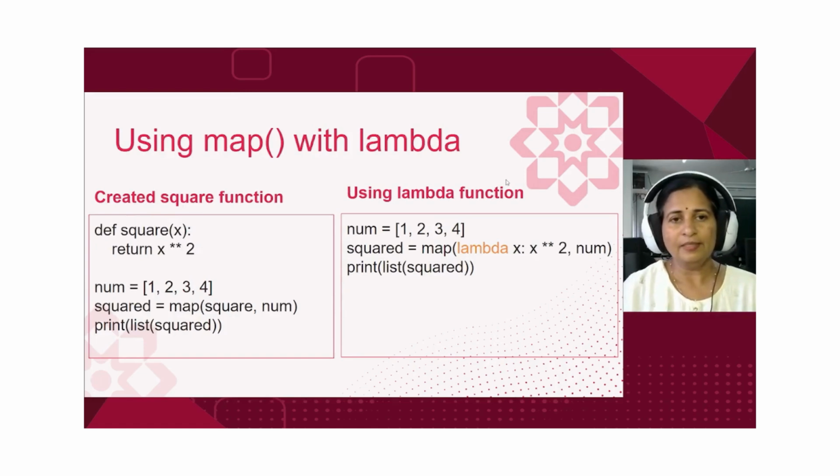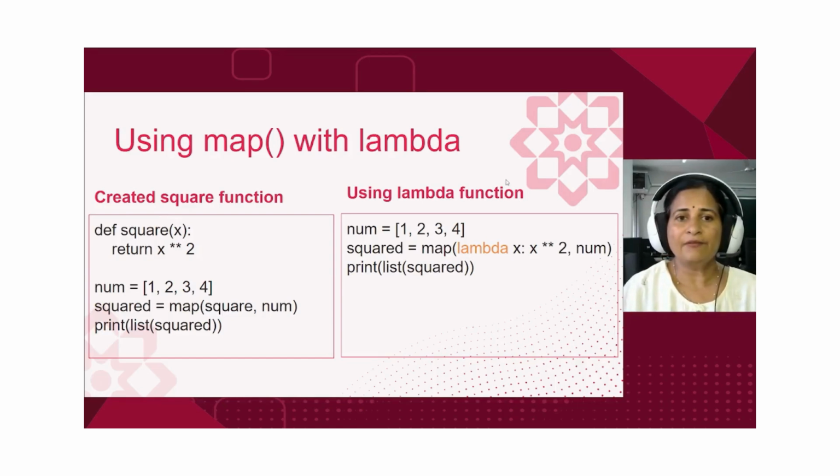All right, we have seen how map works with predefined functions, but sometimes we need to write a function for a very specific task, and defining it separately feels unnecessary, isn't it? So, this is where lambda function comes in. A lambda is a small anonymous function that we can write inline.